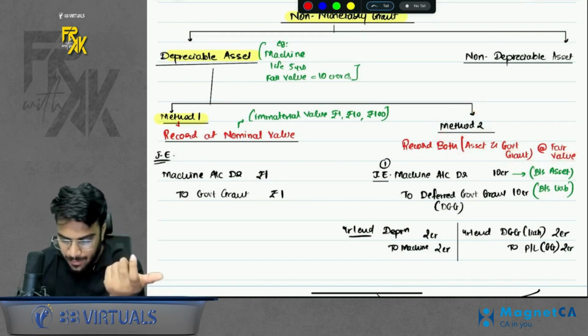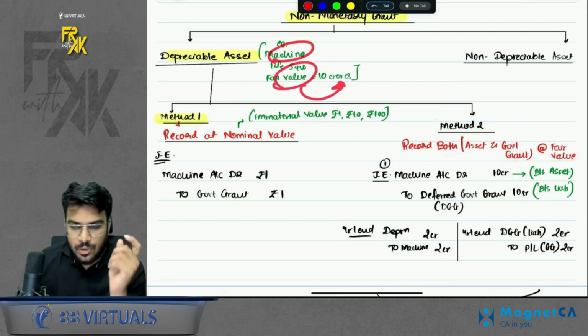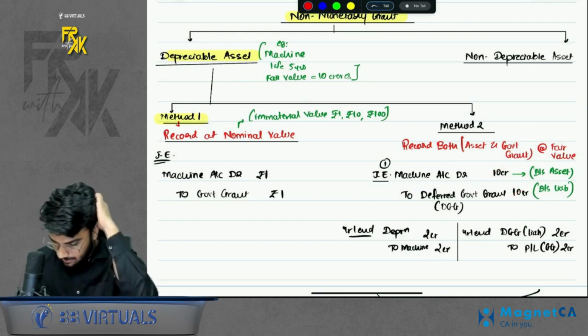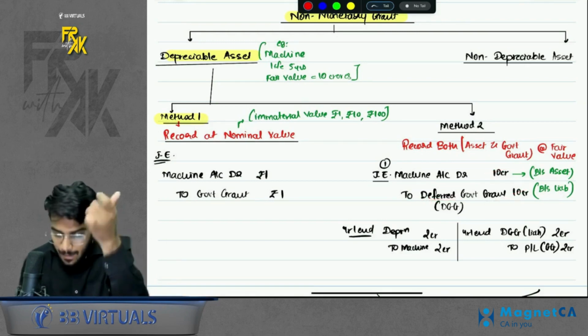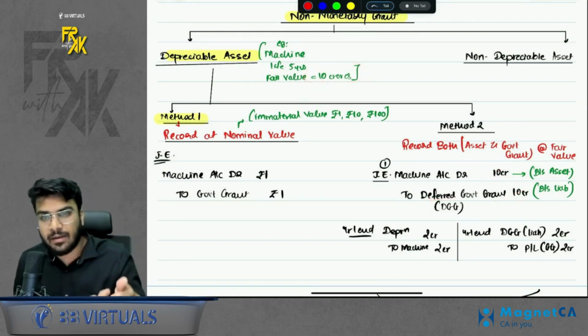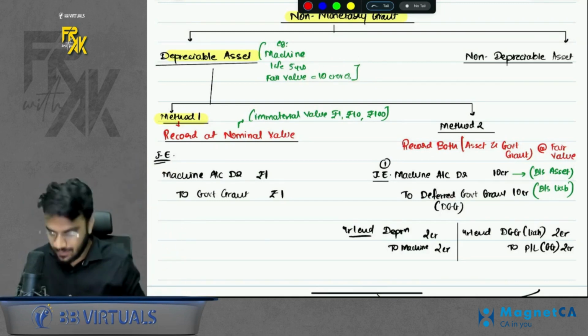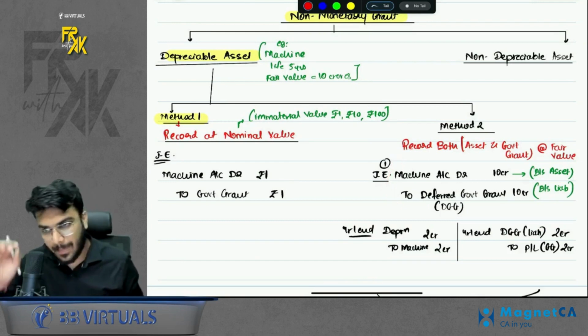Let's say for example I had a machine which had a fair value of 10 crore. So I will record the machine and grant both at 10 crore. Machine to DGG, deferred government grant. Why deferred government grant? Because even if you receive the grant on day 1, it is of 5 years, since the life of the asset is 5 years. You will get the benefit over 5 years. So we booked machine to DGG 10 crore.